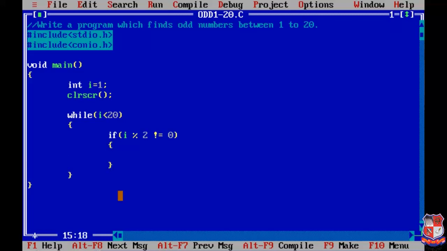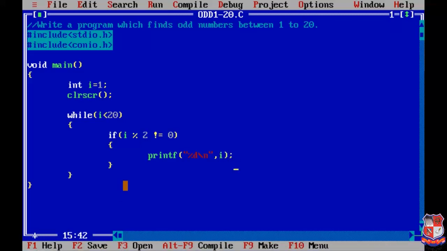Now inside the if statement we write a printf statement, that is printf with %d and \n, and then instead of %d we have to print the value of i, so we'll write i over here. After the printf statement we have to increase the value of i by 1, so we are using i++.